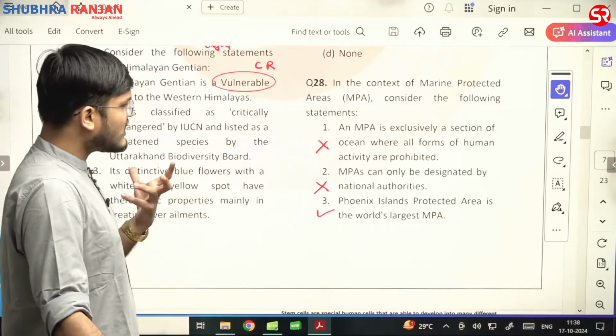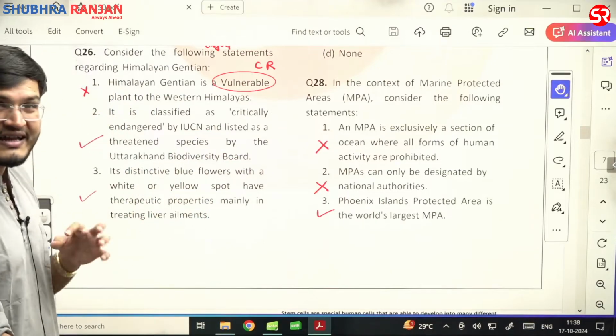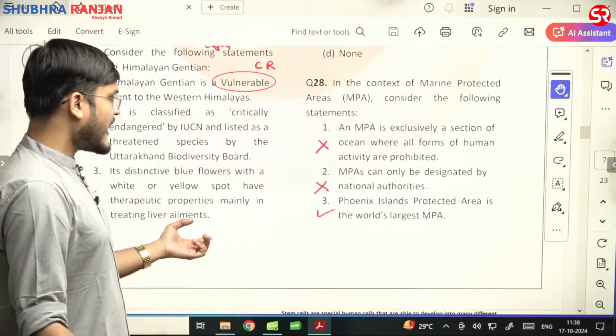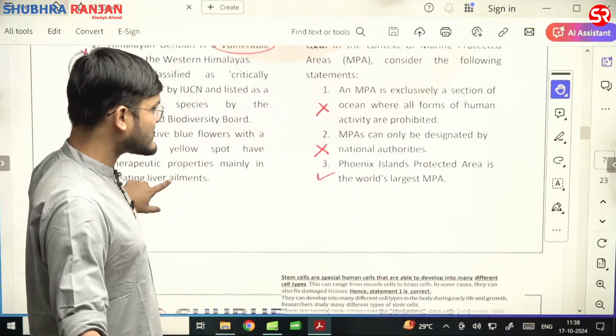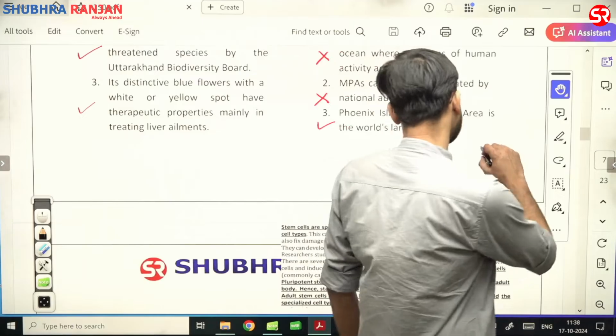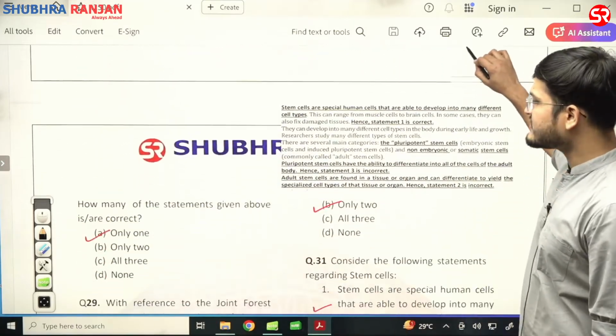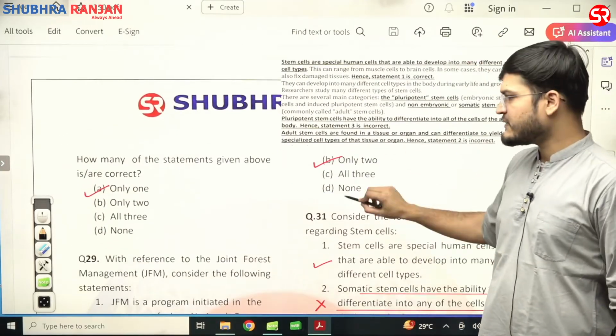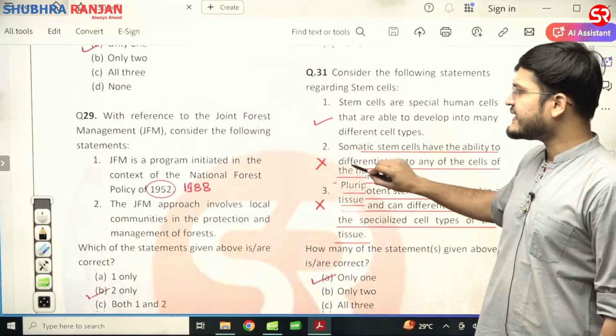बहुत सारे ऐसे keywords हैं जो कि दिखा रहे हैं कि it is an extreme statement. MPAs can only be designated by the national authority. Second statement is also wrong. Phoenix Islands Protected Area is the world's largest MPA. Third statement is correct. So only one statement is correct. That is A is the right answer.